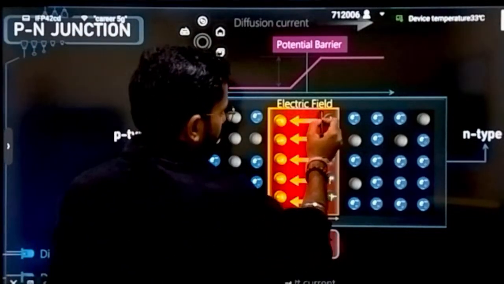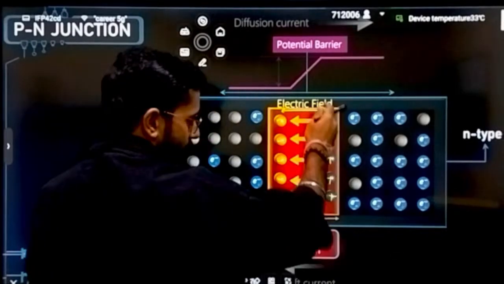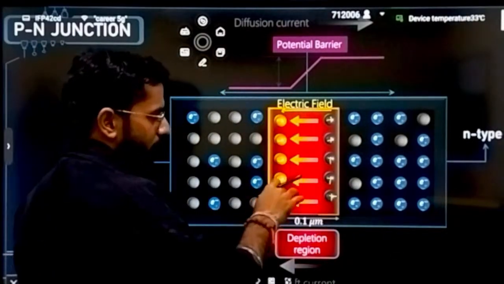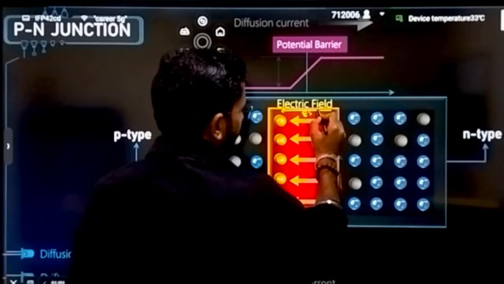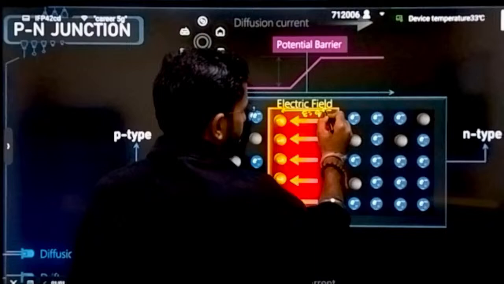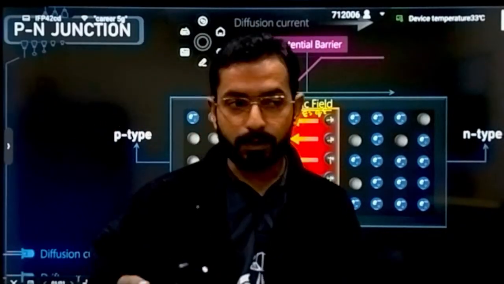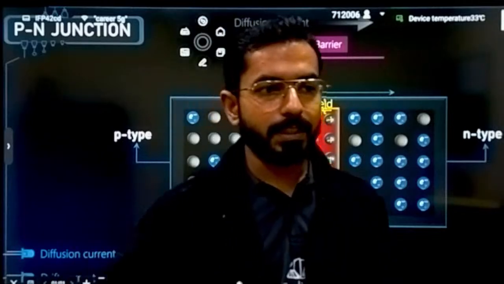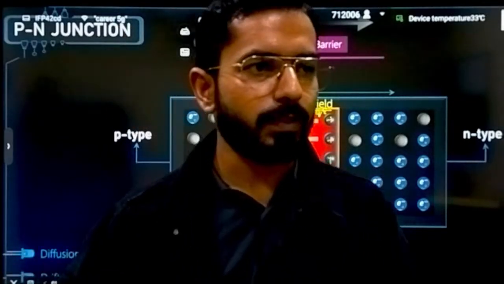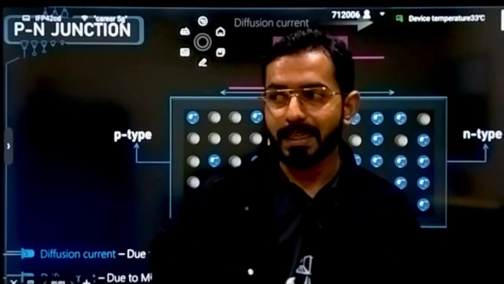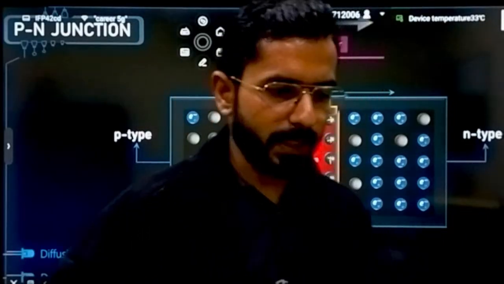Can you say an electric field will be induced inside? Yes or no? If there is a positive charge induced on this side and a negative charge induced on this side, I can say an electric field will be induced here. And how much force? It is equal to qE. And what is the direction of the electric field? Tell me. Who will tell? What is the direction for the electric field? The direction for the electric field is from higher potential to lower potential, which we have already studied in electrostatics.